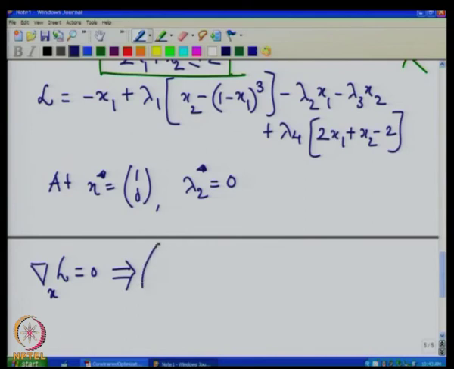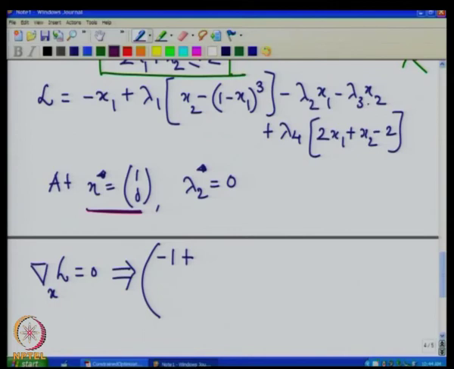So let us find the Lagrangian at this point x star, and we want to find out the corresponding lambdas. So, minus 1 plus, this quantity vanishes, lambda 2 is 0.